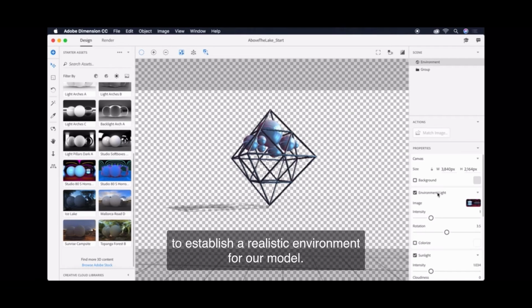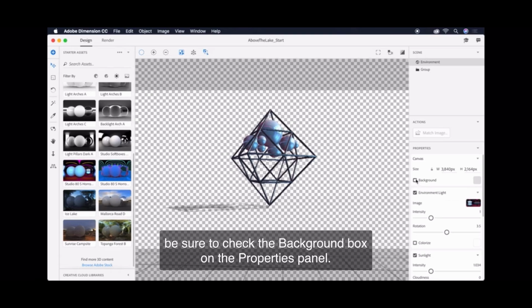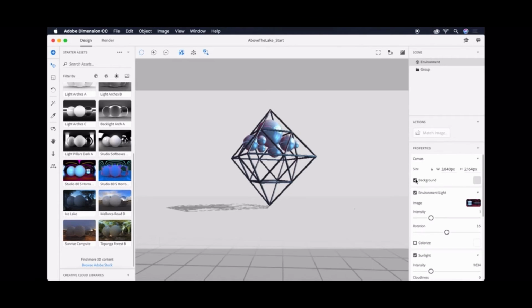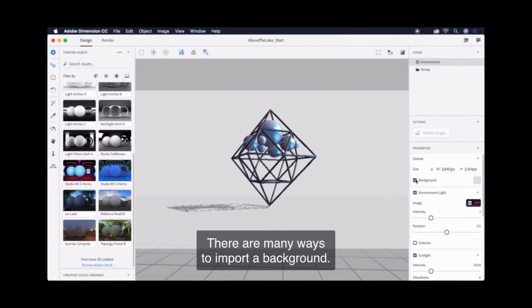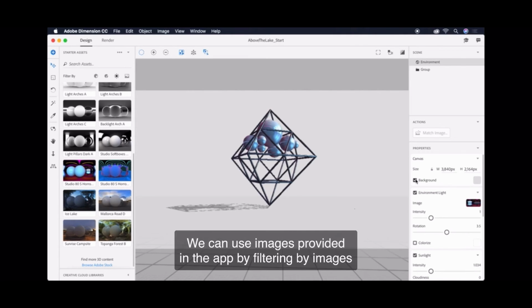Let's bring in a background image to establish a realistic environment for our model. Before we choose our image, be sure to check the background box on the Properties panel. There are many ways to import a background.